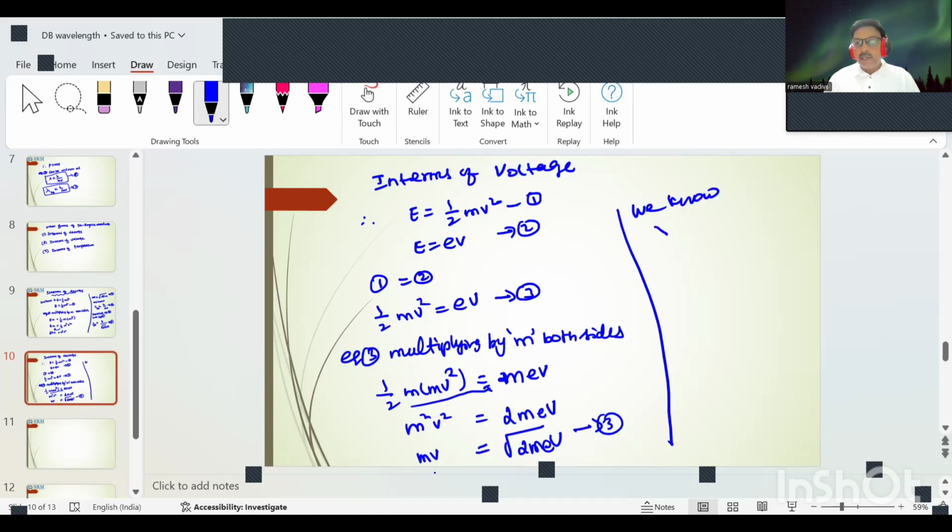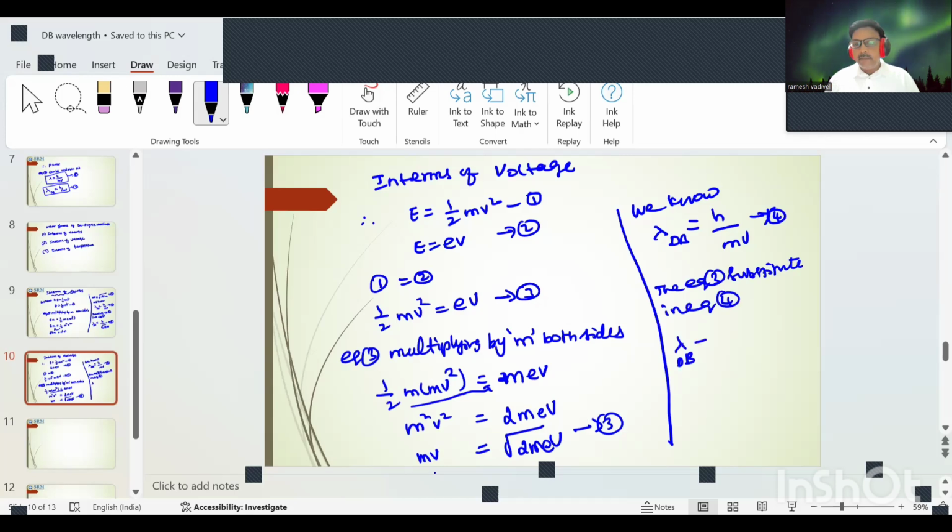We know de Broglie wavelength lambda dB equal to h by mv is equation number 4. Therefore, substitute equation 3 in equation number 4. Therefore, de Broglie wavelength in terms of the voltage is h divided by root of 2meV, V is the capital electron volt. This is equation number 5.